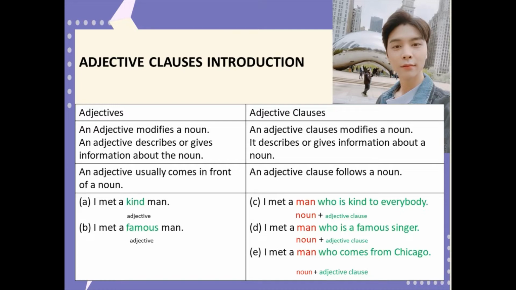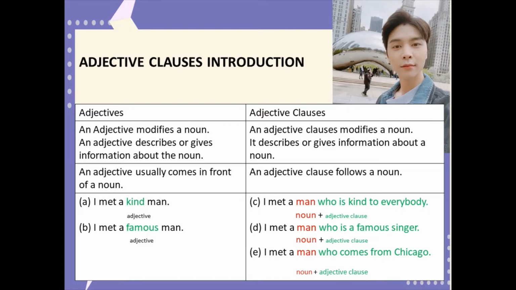How about the examples of adjective clause? Let us see examples C, D, and E. C. I met a man who is kind to everybody. So in here, who is kind to everybody is the adjective clause. It describes the noun man. In here, the adjective clause follows the noun. The noun man, and then the adjective clause, who is kind to everybody.